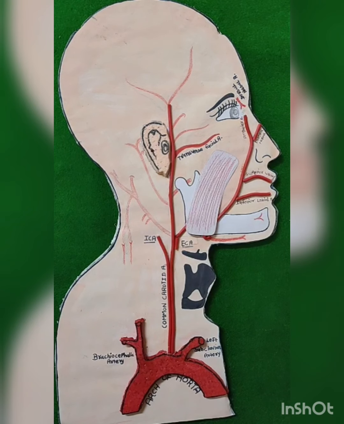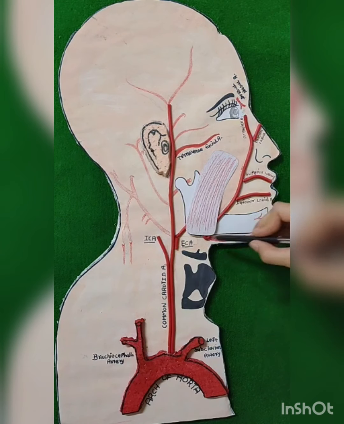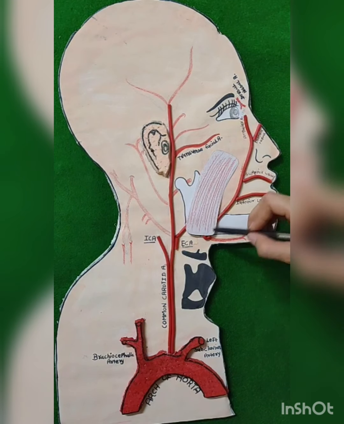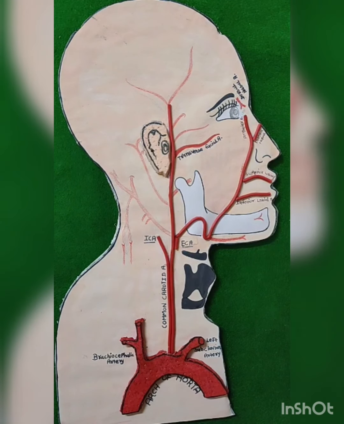And at the end, pulsation of the facial artery. We can feel pulsation on face at two sites. First, at the base of mandible, at the anterior-inferior angle of the masseter muscle. Second is at about 1.25 cm lateral to the angle of mouth. So it is all about the facial artery.